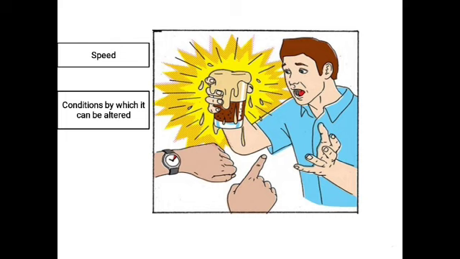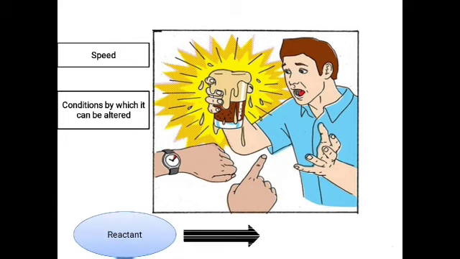And the study of the rate of the reaction helps us to understand the pathway of the reactants to the product. Okay, that is what we call the mechanism of the reaction. When the reactants go to form a product, the way they take to form that product is what we call the mechanism of the reaction. So the pathway is also dealt with by chemical kinetics.